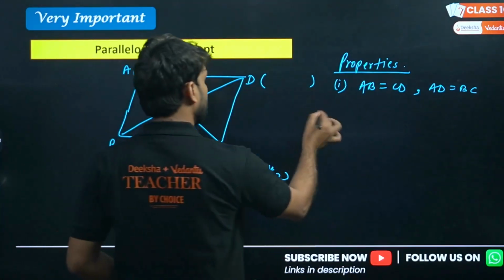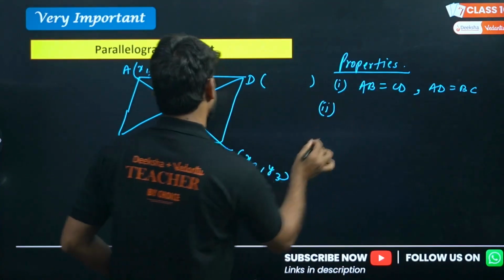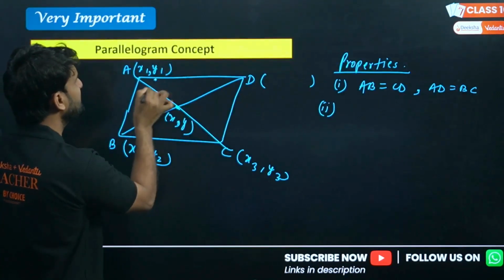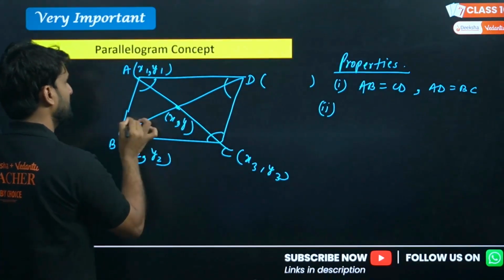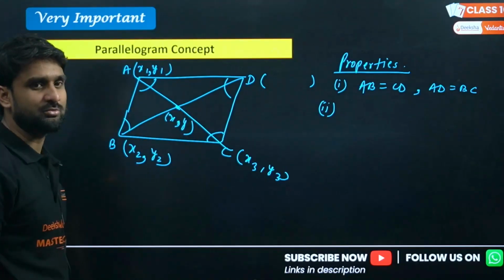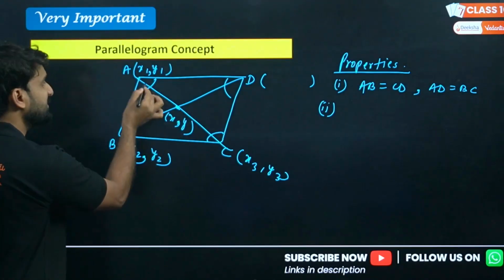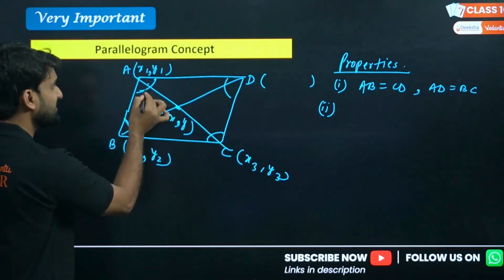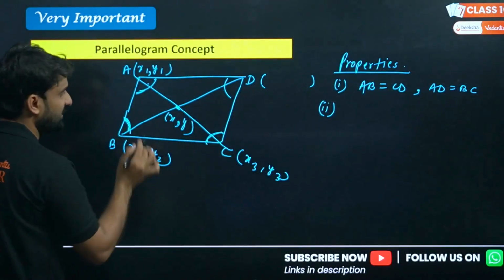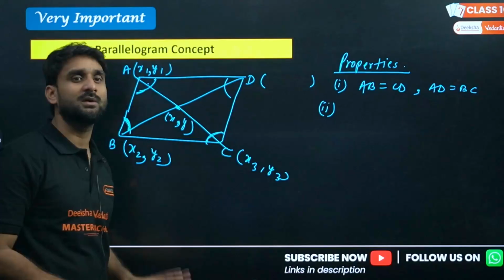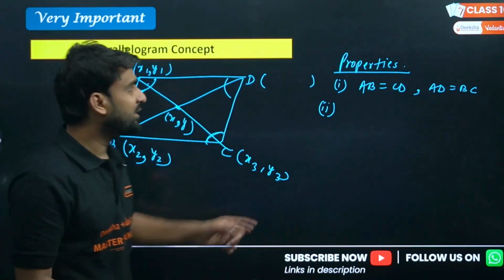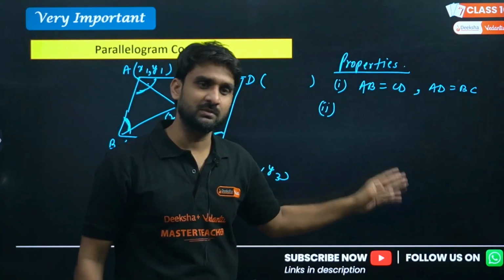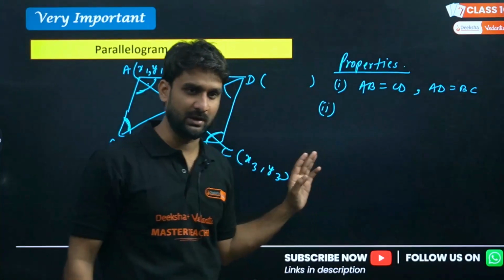Second property, opposite angles are equal to each other, these angles, right? But we don't require this here in coordinate geometry. And third property, the sum of adjacent angles is equal to 180 degrees, the sum of this and this, but we don't require this property here in coordinate geometry. We might require this property in future to solve questions based on coordinate geometry in parallelogram.